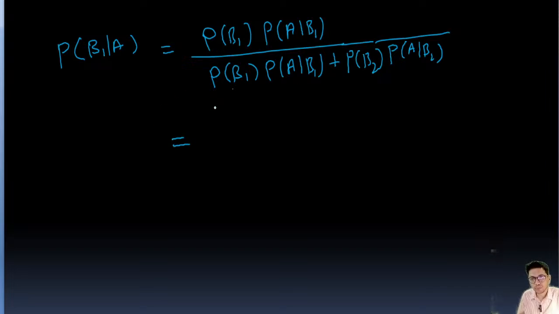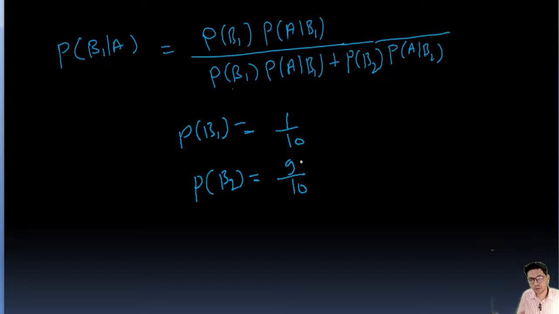So I'll write here. P(B1) is the probability of getting a double headed coin, so it is going to be 1 by 10, because there are 10 coins in total and one double headed coin. Similarly, the probability of getting a fair coin is 9 by 10, because there are 9 fair coins and the total is 10 including the double headed.